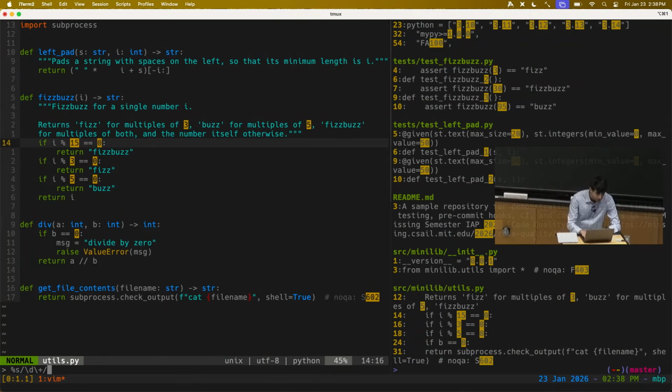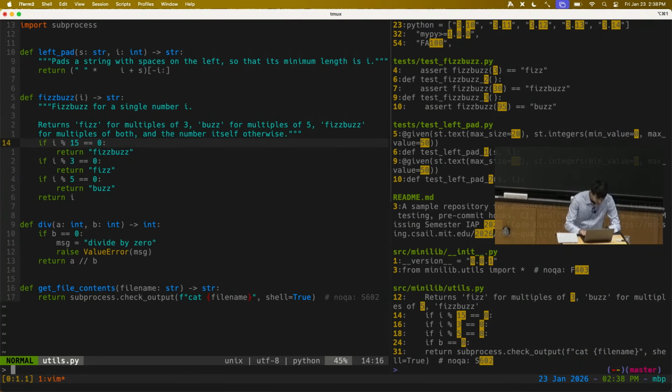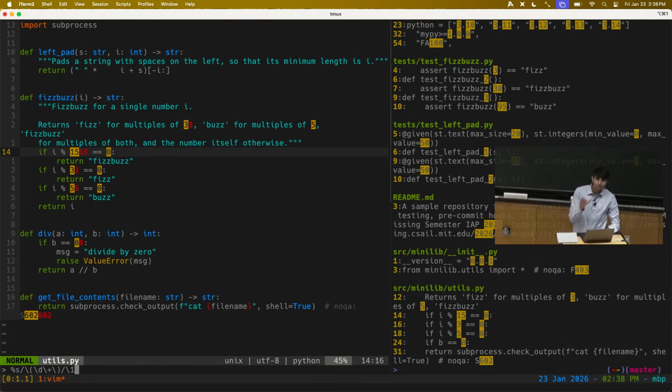But you can also refer back to a captured match by putting this in parentheses and then doing \. Let's do, yeah, the escaping is different between different tools. So I think in Vim, the capture group needs to be escaped. So I have a \(, \d\+, \), slash to end the regex pattern, and then \1 to refer to the first element of the capture group.